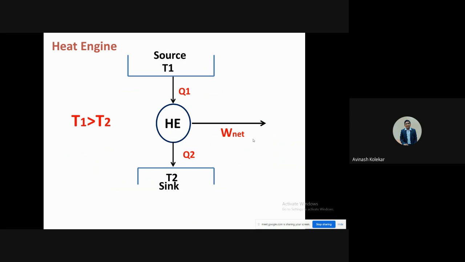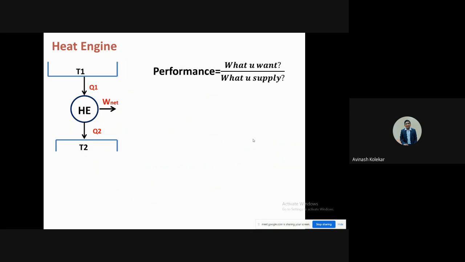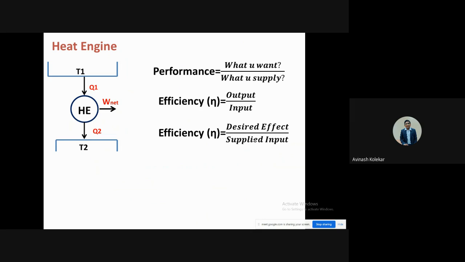Now based on this, we have to measure the performance. Performance is measured in terms of efficiency. In this case, the efficiency is defined as the desired effect upon the supplied input, that is output upon input.